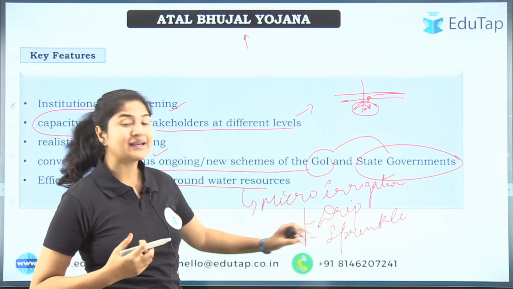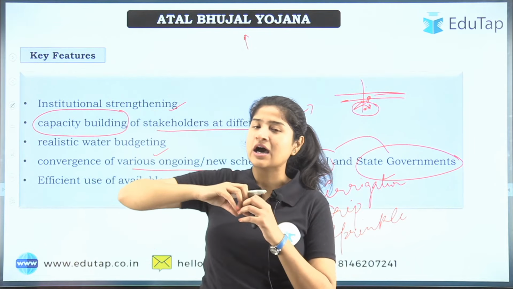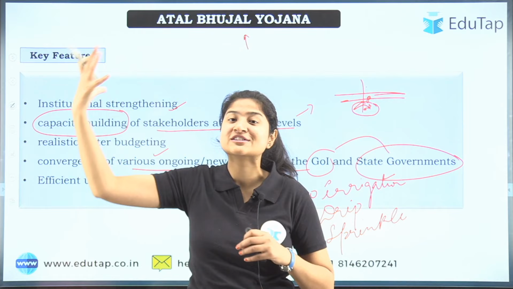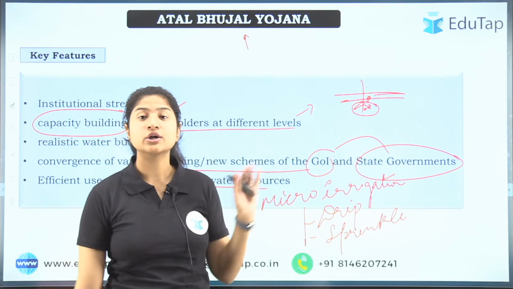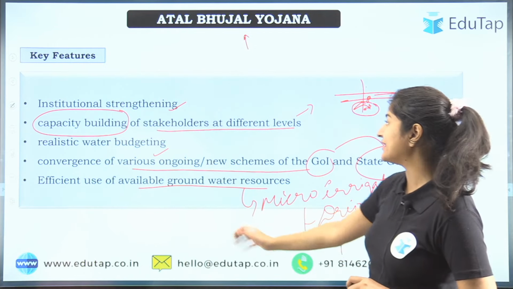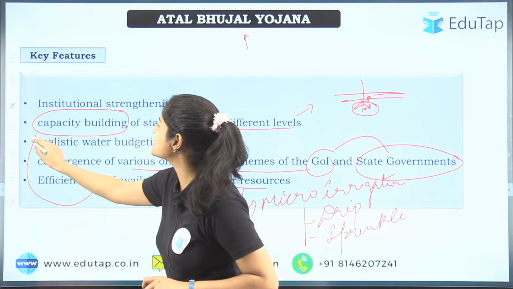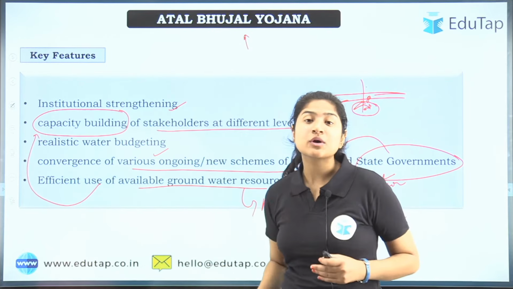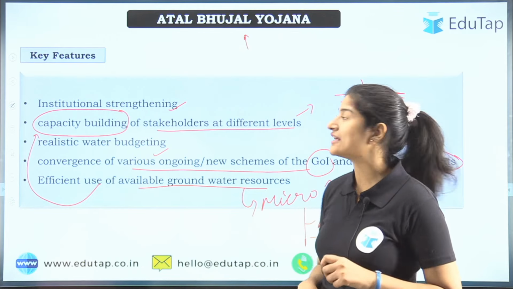In sprinkler irrigation, the water is injected in the upward direction and then falls down like rainfall, all right? These are efficient ways in which water consumption by the plants is quite less. You can also link this with capacity building, to make people aware of how efficiently we can use water. So these are the key features.